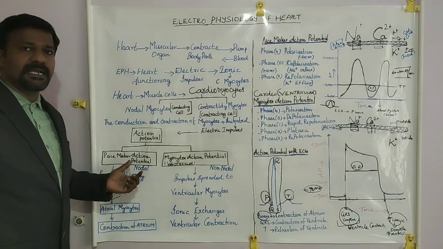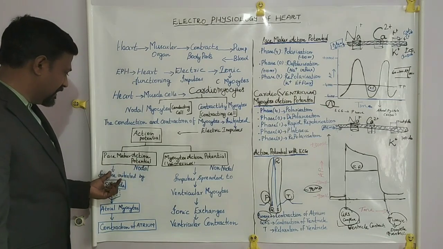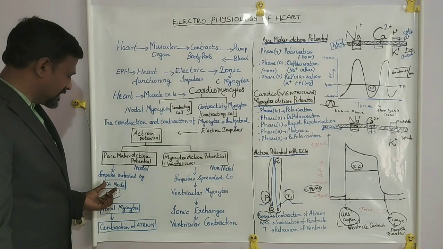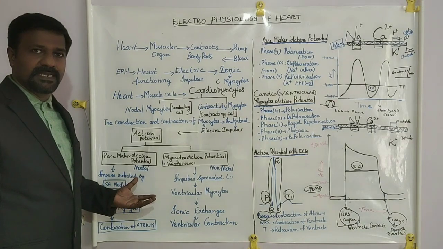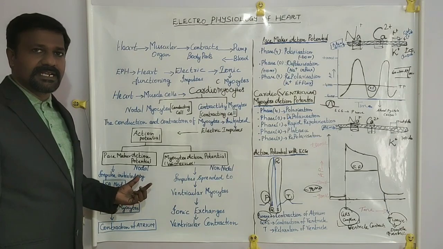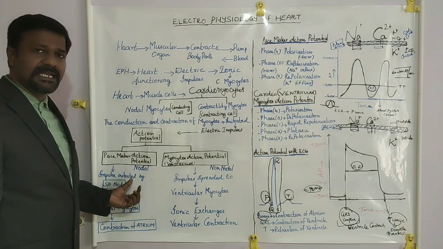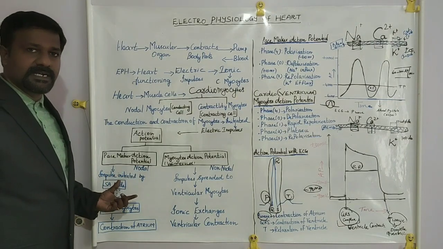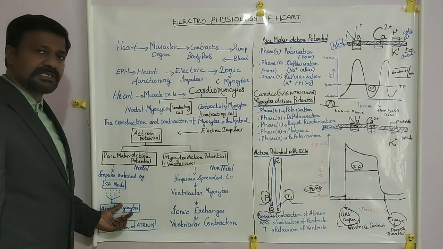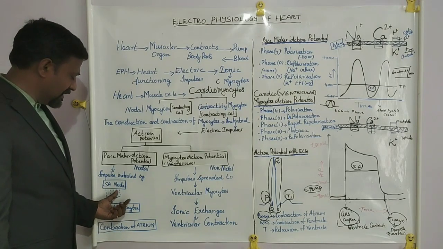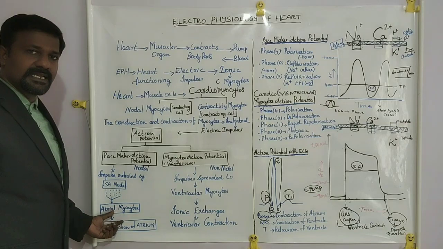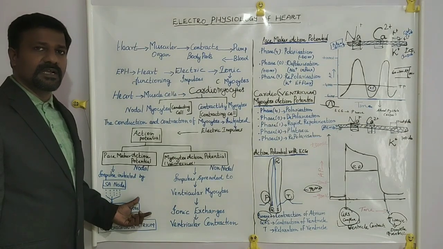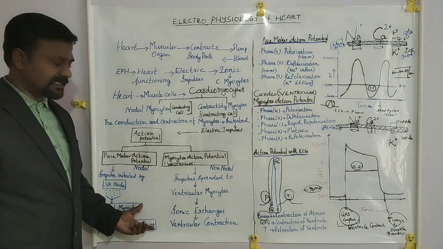In this pacemaker action potential, the impulses are initiated or generated from the SA node. The SA node is otherwise called a pacemaker. It is located in the wall of the right atrium just near the superior vena cava. It generates the impulses and they spread to the atrial myocytes. Once the impulses spread to the atrial myocytes, the atrium starts to contract. Contraction of the atrium pumps the blood from the atrium to the ventricles.